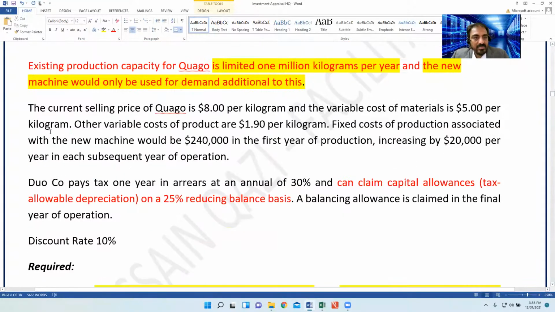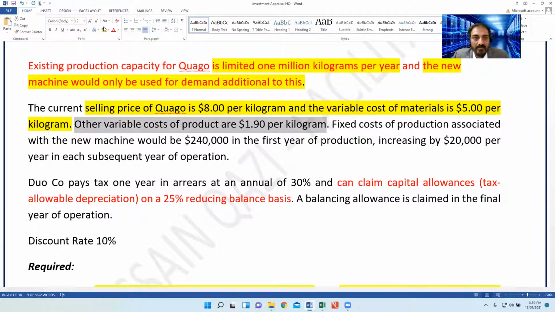Now come on. The current selling price of Qgo is $8 per kilogram, and the variable cost of materials is $5 per kilogram. This is about the details. The selling price is $8, the variable cost is $5 per kg. It's simple. So the contribution is 8 minus the cost of material of $5, and the other variable cost of the product is 1.9.